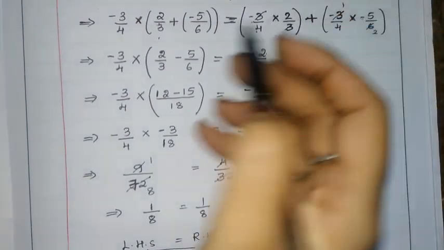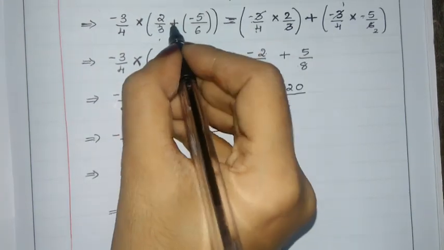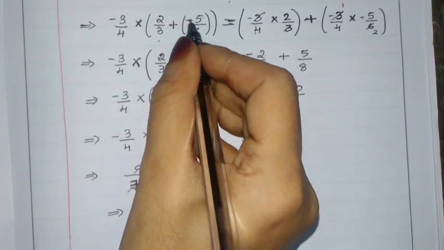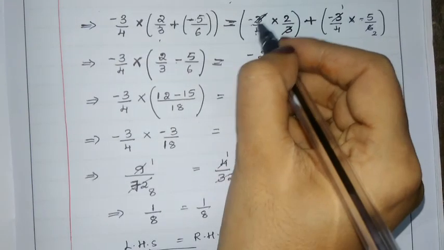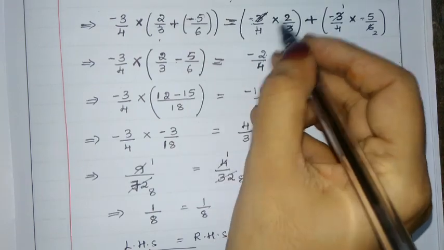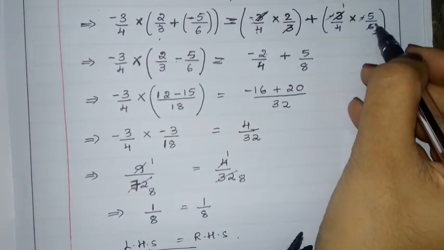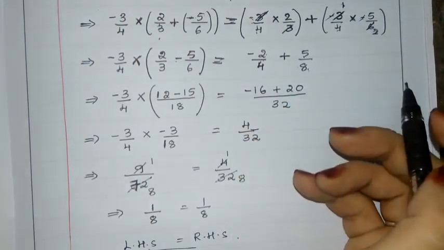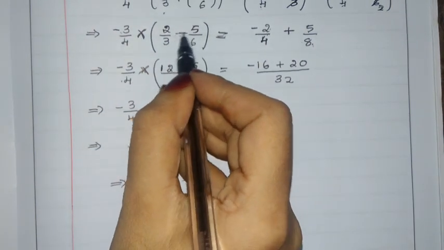Okay, now let us see how to solve this. Minus 3 by 4 I kept as it is, into 2 by 3 as it is, plus minus 5 by 6 as it is. Only I have changed the sign; plus minus, two signs are there, plus minus minus is equal to as it is. Here 3 gets cancelled, 3 gets cancelled, minus 2 ones are 2, 4 ones are 4, 2 by 4 left, plus sign, minus minus get cancelled, 3 ones are 3, 3 twos are 6, 5 ones are 5, 4 twos are 8. Now here, minus 3 by 4 as it is outside, cross multiply because we have to take the LCM.